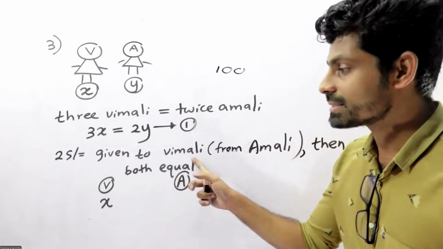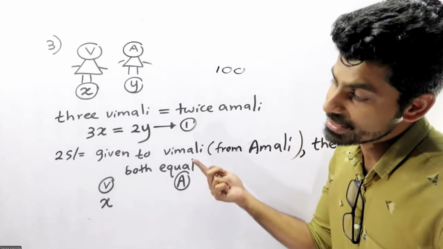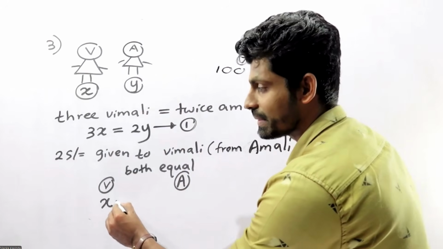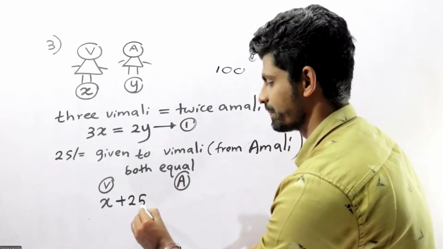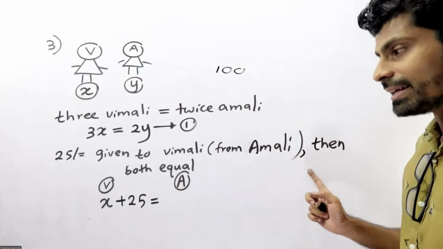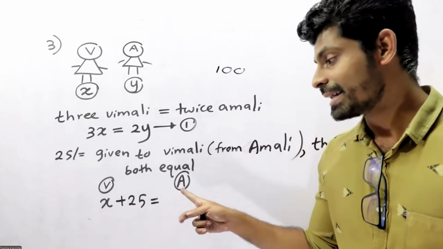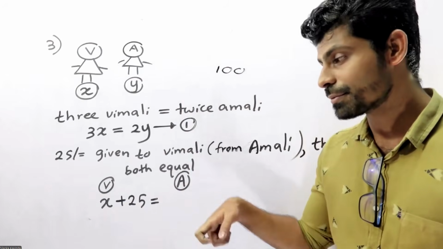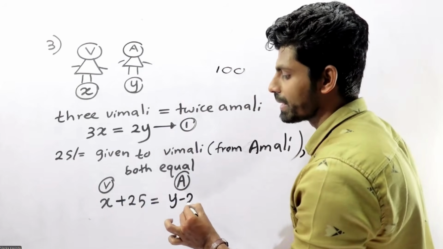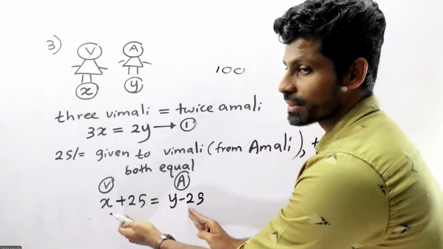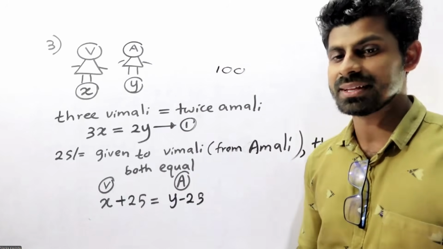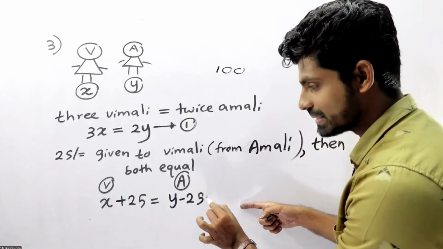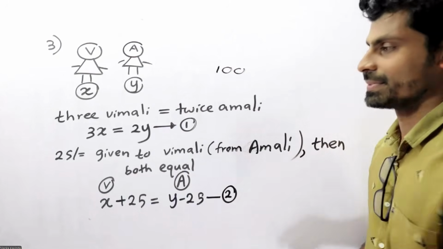So 25 rupees given to Vimali means plus 25. From Amali means you need to subtract that amount from Amali: y minus 25. Then both amounts are equal. So this is the second equation.